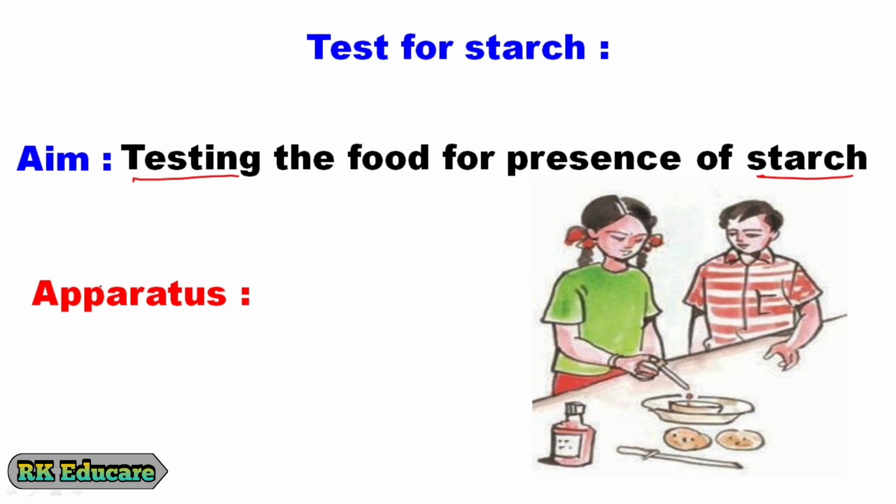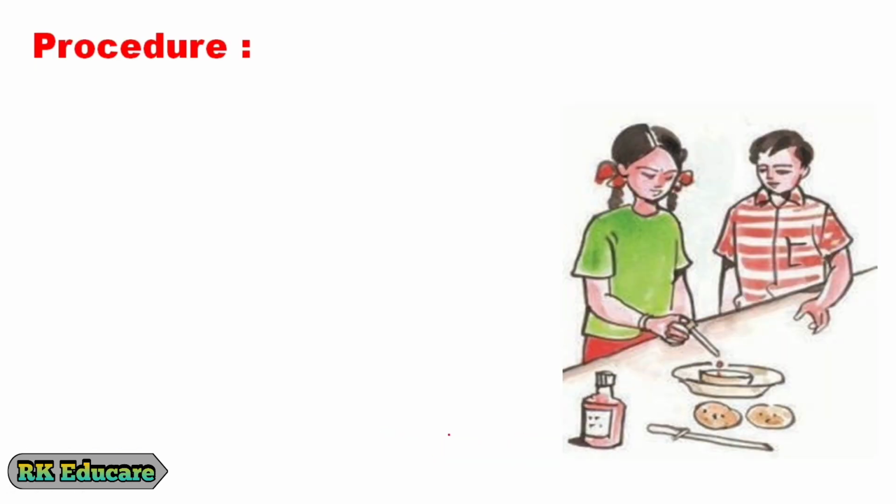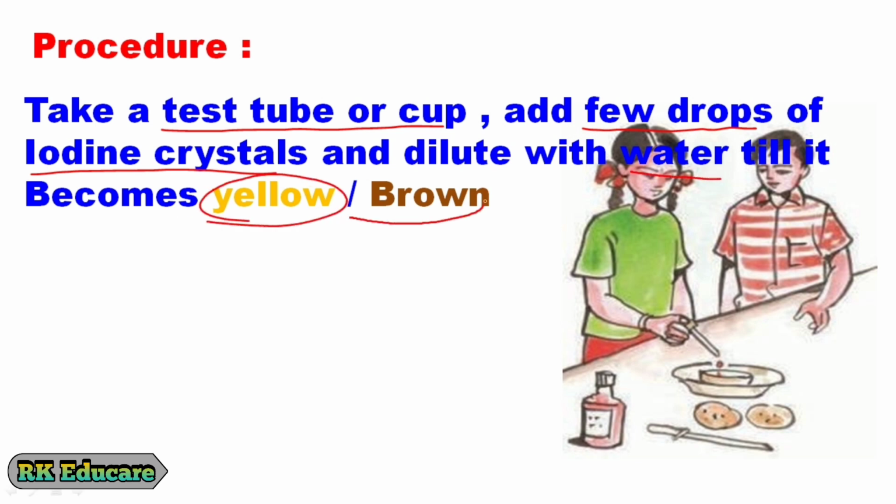Apparatus, nothing but material required. Test tube, dilute iodine solution and food sample. Here our sample is rice flour. Procedure, first of all we have to prepare dilute iodine solution. To make it, take a test tube or a cup, add few drops of iodine crystals to it and add little water. Stir it till it becomes yellow or brown. Now our dilute iodine solution is ready. Dilute is nothing but mixing of little water.